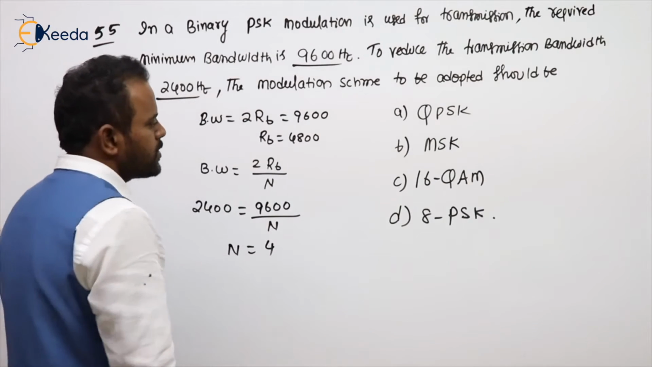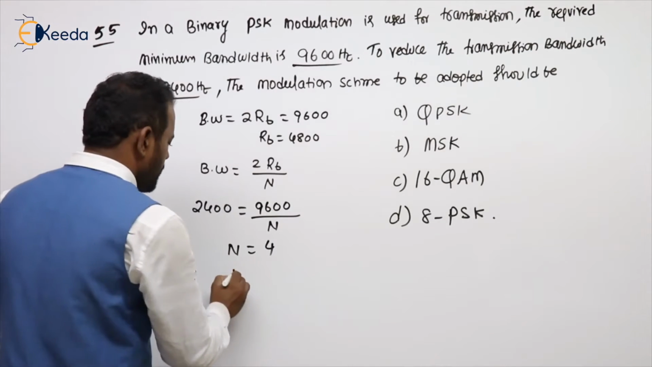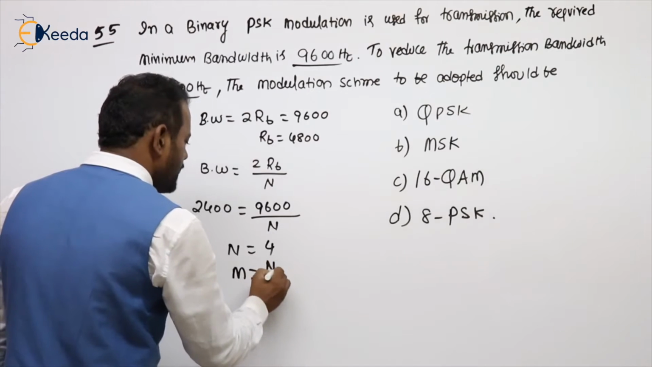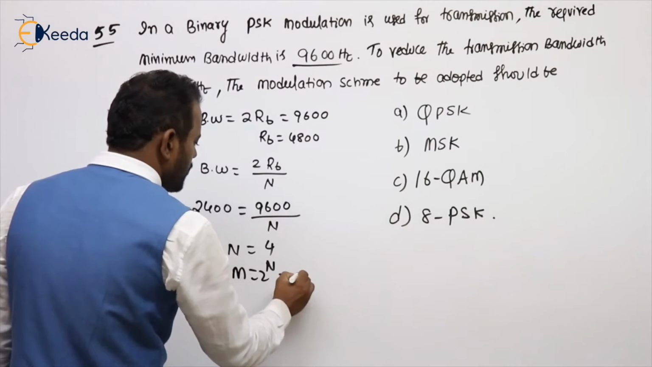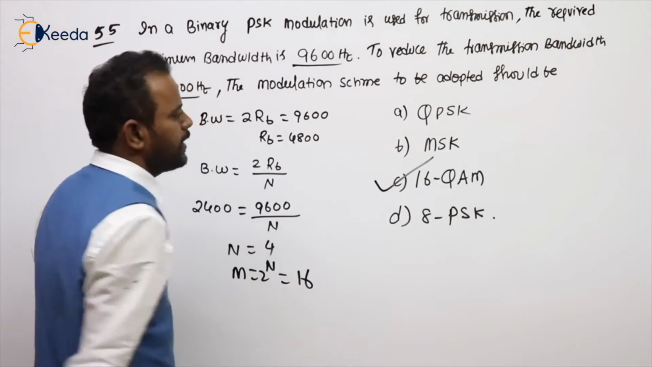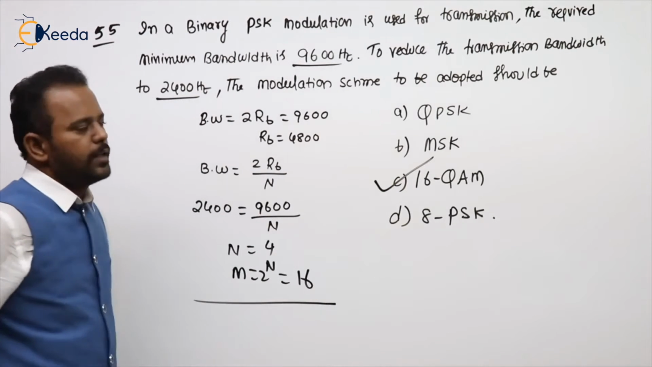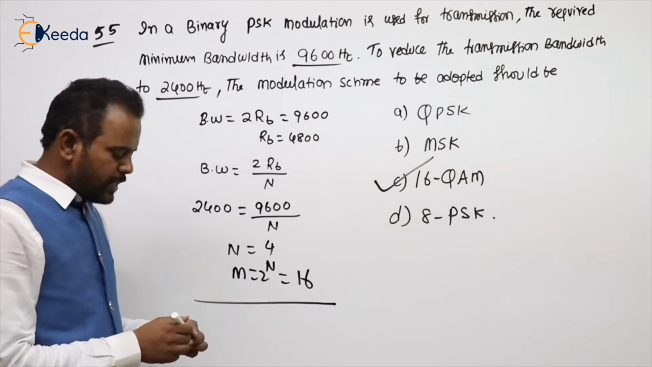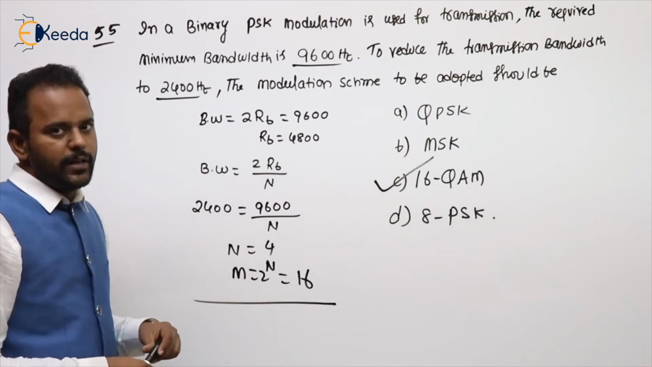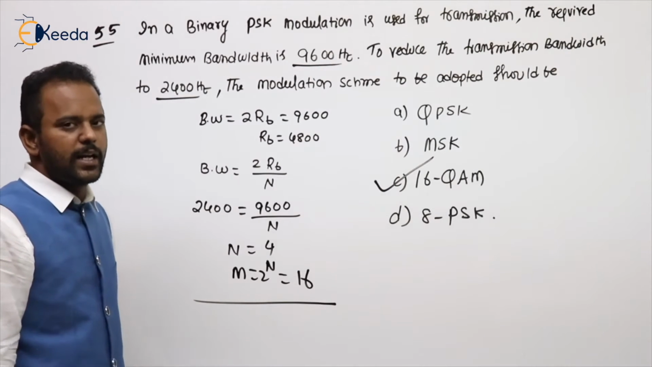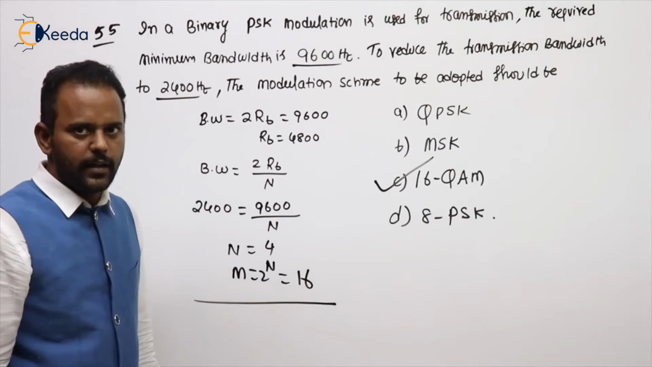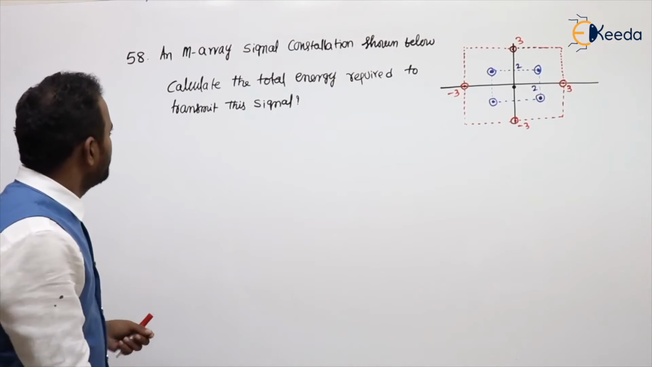N value 4 means M is 2 power N. That is 2 power 4. That is 16. So definitely it should be 16 QAM. So a number of problems on the M-ary schemes including the bandwidth, raised cosine pulse, normal, they are regularly asking. Clear? See the next problem.